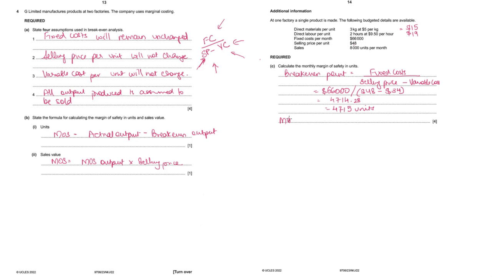So margin of safety is equal to actual output 8,000 minus 4715 units, so 3,285 units.